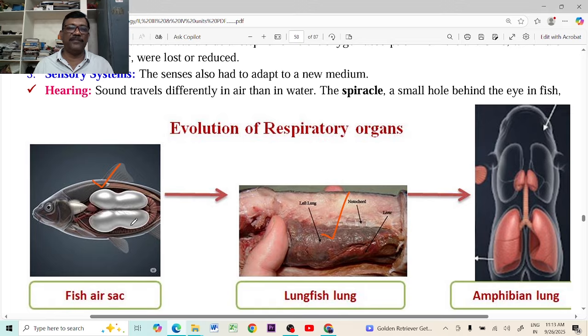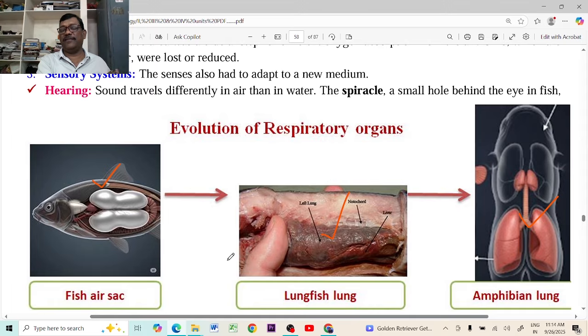Okay, however, the swim bladder became the lungs in the lungfishes. In later development, the swim bladders developed as the lungs in amphibians. This was the evolution of the respiratory system in these animals. Sensory system, that is very important, because the fish in the water cannot see perfectly, because the water is not completely transparent. The eyes are not used to identify the prey, to identify the enemies very easily, and the hearing capacity is also very low.